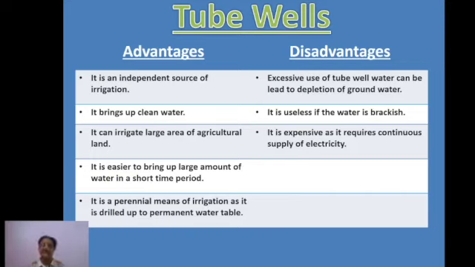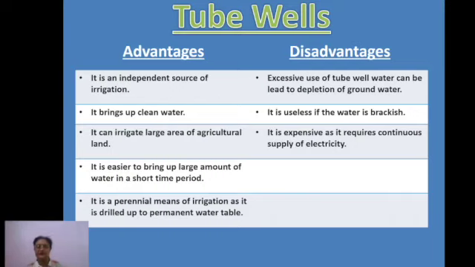Number three is it can irrigate a large area of agricultural land, because water is also coming out with great force, so it goes with a lot of force to different parts of the agricultural land. So a larger area can be irrigated with the help of this. Next, it is easier to bring up a large amount of water in a short period of time. It saves time also.